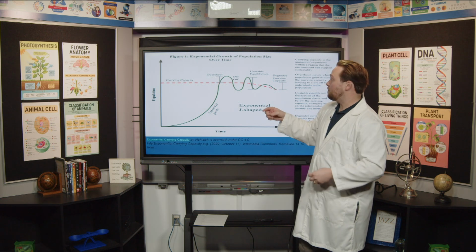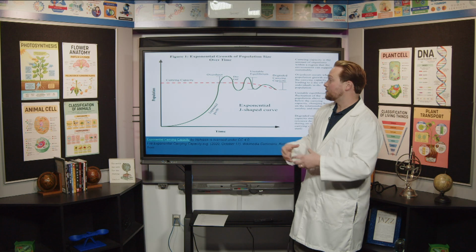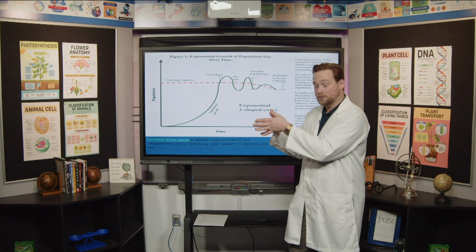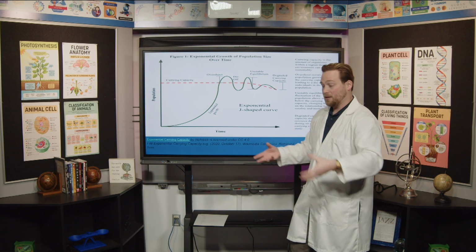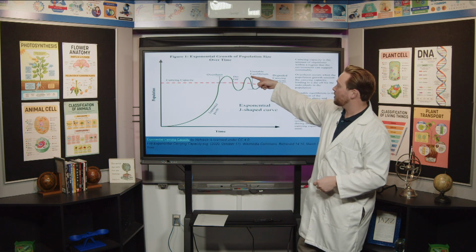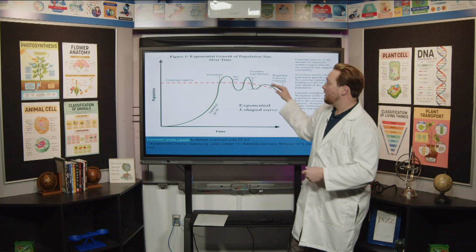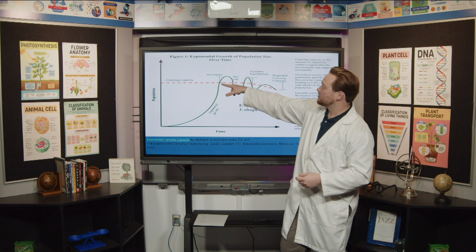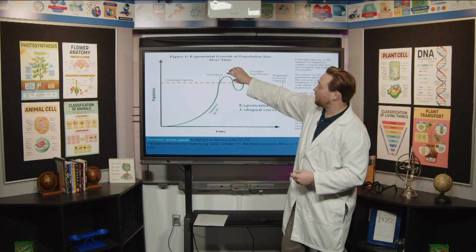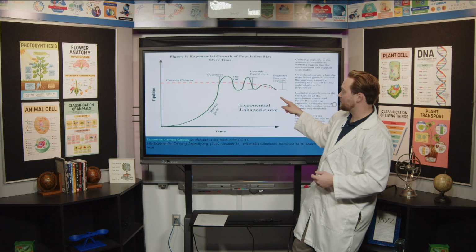When this happens, because we keep having an overshoot and a die-off, during these overshoot periods, all the resources, the food, get eaten almost to their minimum. The water is drunk until there's almost none left. And so what's happening is every time we go over the carrying capacity line, it's actually degrading the overall amount of individuals that the ecosystem can support. So you can see here we go over the red line a little bit, we go over the red line a little bit. We're eating all of our food, we're drinking all of our water, and that is driving down the carrying capacity a little bit.